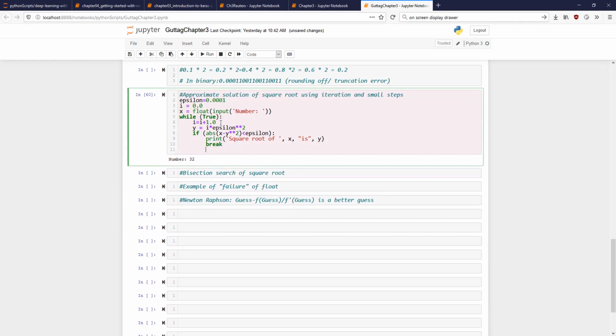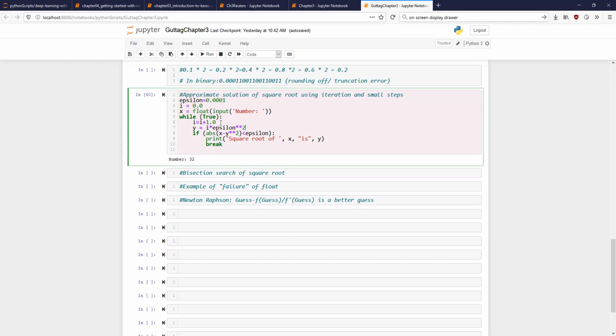It will take the square of x only, y square, right, in the if statement. Yes, that's what I'm doing. At every step, I'm adding 1 to my i, and my i will get multiplied by the square of the epsilon.